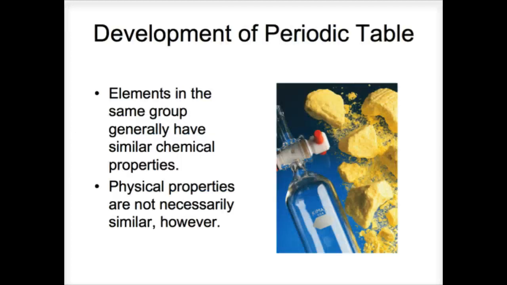Ultimately, one of the things that you've already begun to discover is that elements in the same group have similar properties. So we know that similar chemical properties. We know that sodium and potassium behaved similarly. We know that calcium and magnesium behaved similarly. And so because of that similarity in property, we know there's something going on with how the elements are organized.